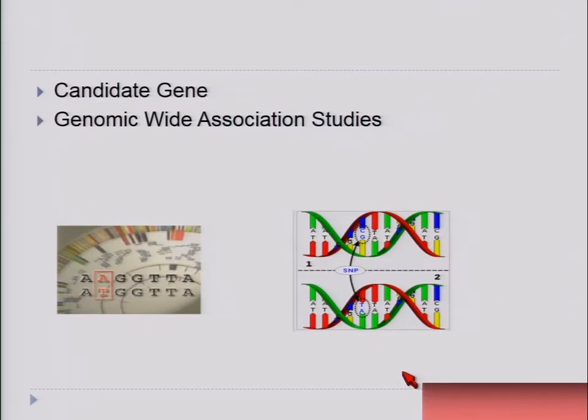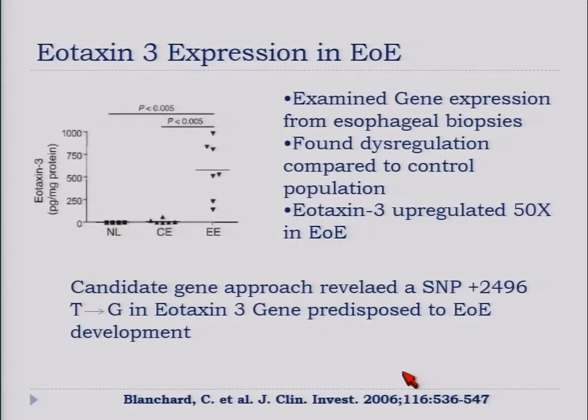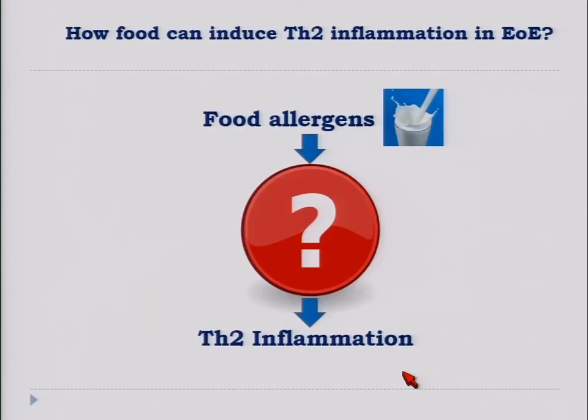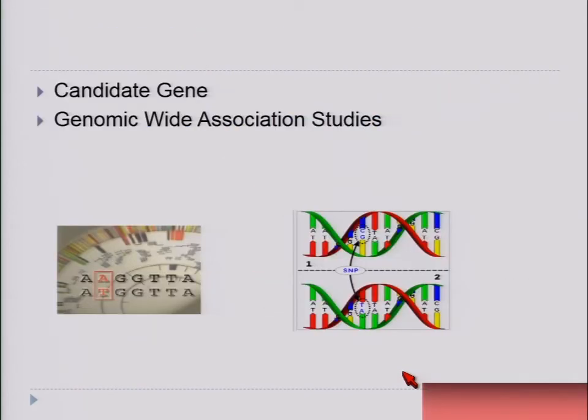Some clues came after studying the genetics of these patients. We see that the genetic component is important, so studies have been done using both the candidate gene approach and genome-wide association to try to find targets that explain why this inflammation happens.